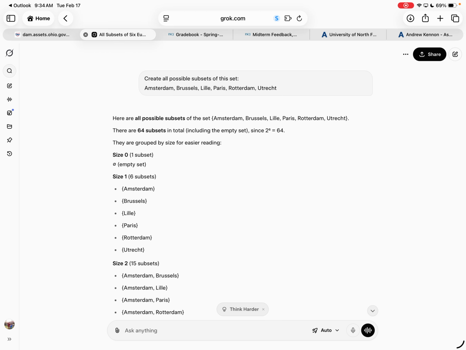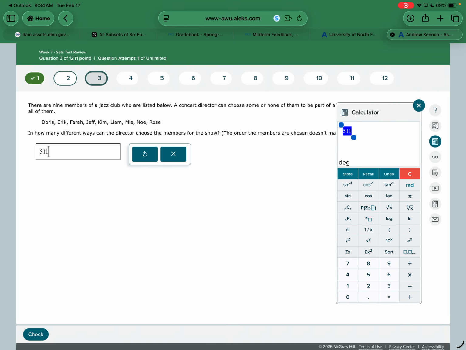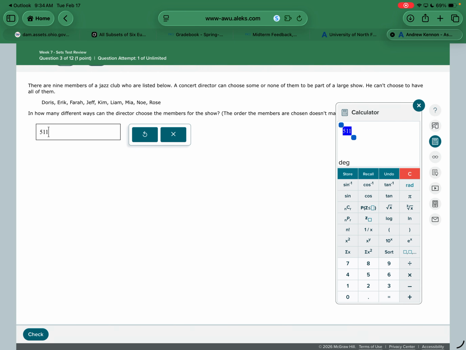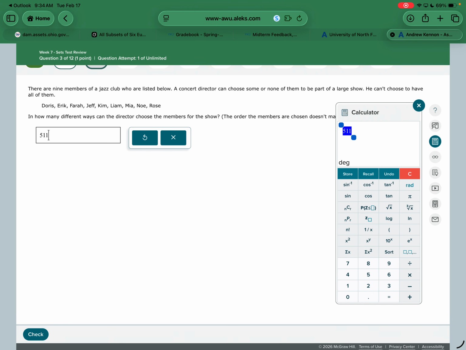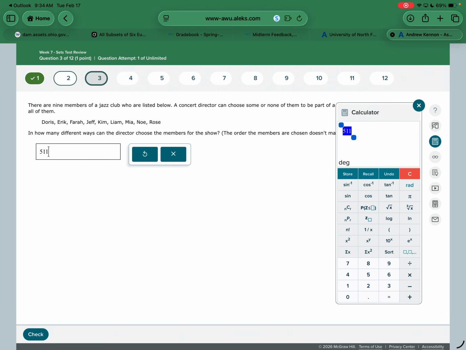It is possible that you don't have to subtract one of them, but if it has a condition like that where it says you can't use all of them or you can't do none of them, you have to subtract 1 from that, from the 2 to the n, okay? So like on this one, we do 2 to the 9th because the director can choose some or none of them, but he can't choose to have all of them. So we have to subtract 1 from that 2 to the 9th.